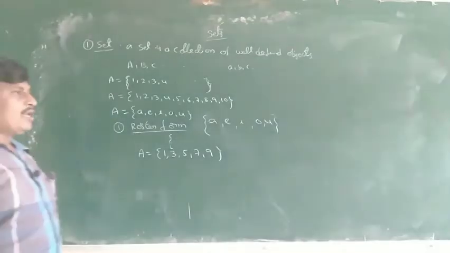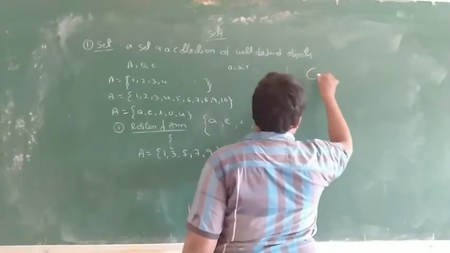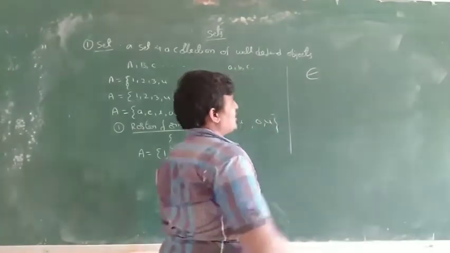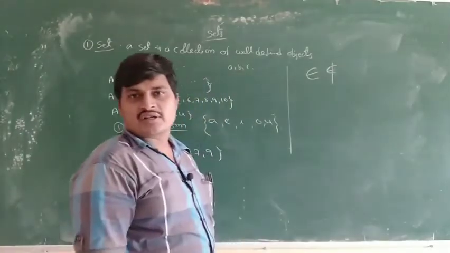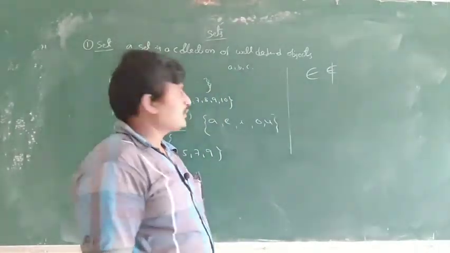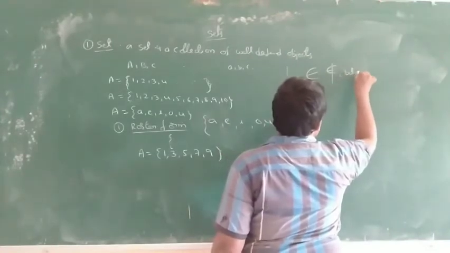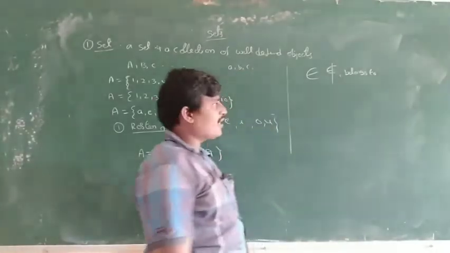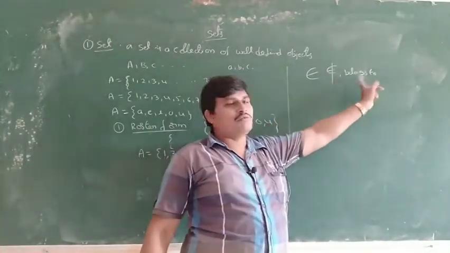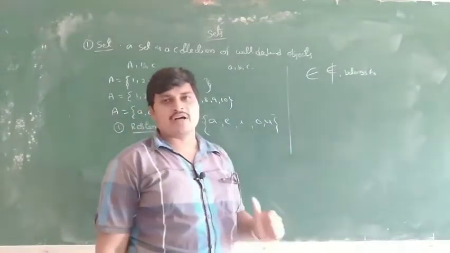Next, belongs to. The symbol of belongs to. Does not belong to. So this is written with letters, words. BELONGS, belongs to. This is the symbol. This is the word formation. What is the meaning of belongs to?